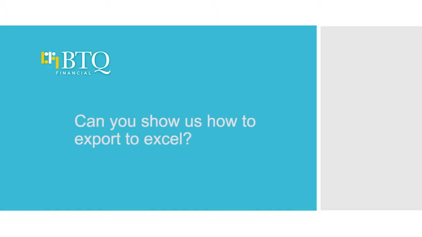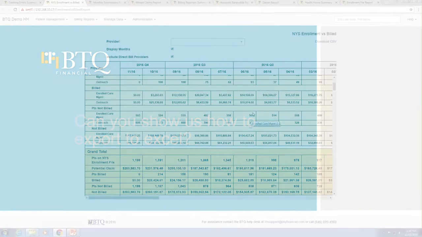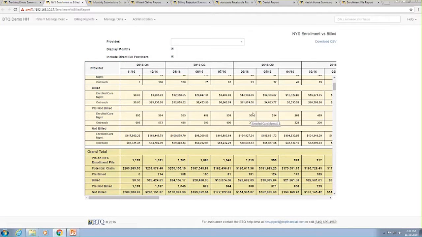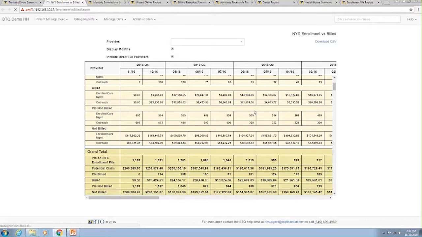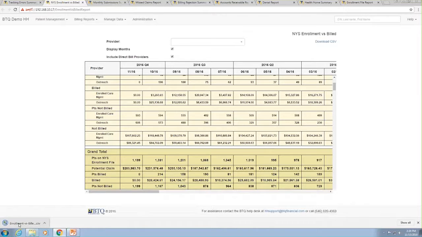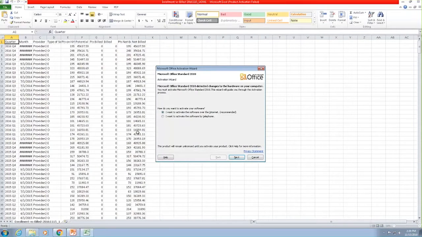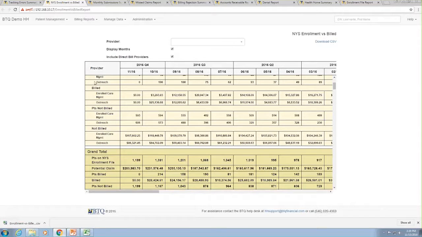Okay, we have a question. Can you show us how to export to Excel? Yes. Wherever you see the blue download CSV link in the upper right corner, you can just click on that, and then you'll get a pop-up warning you that you're about to download PHI, so make sure that you're not saving into a public computer, for example. And then you hit confirm, and then it downloads. You can open it up in Excel from wherever your computer saved it to. So you can download the summaries into Excel. You can download the detail into Excel if you are in a detailed level report.